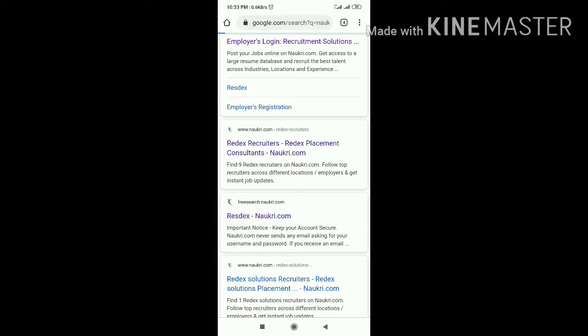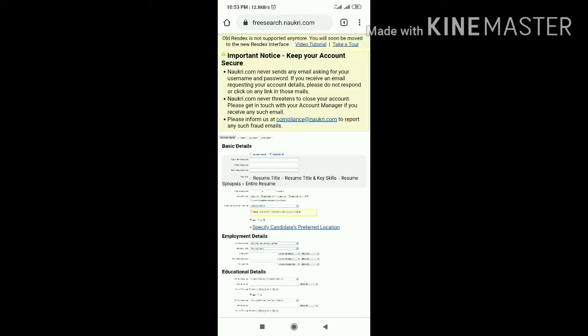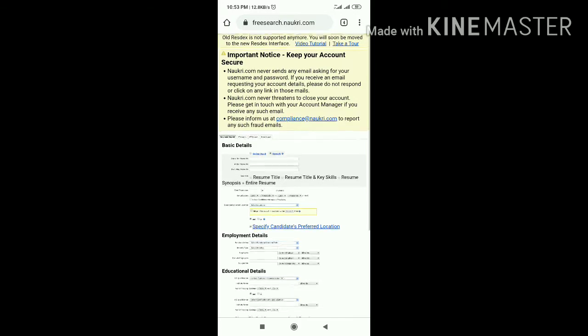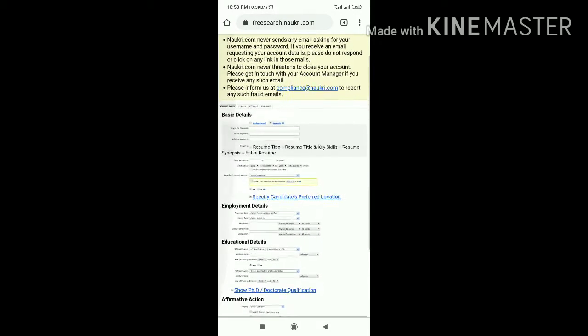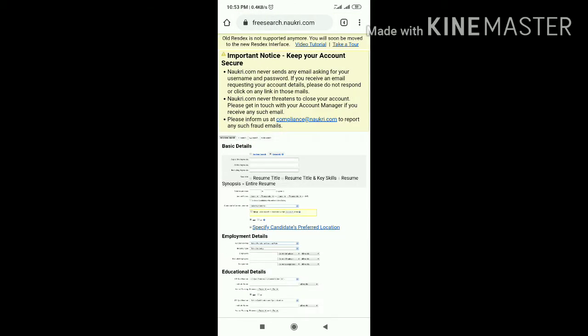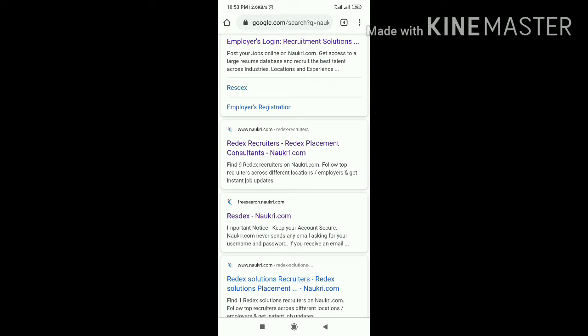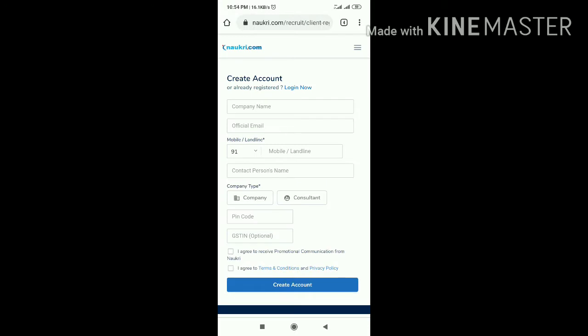Hi friends. So if you are a consultant and you are looking for free resumes, where to get relevant free resumes from Naukri or any portal. Even Naukri has an option to check free resumes, but there we are able to send only emails. If you take premium, then you can contact them on their mobile number directly. But without premium you can send an email. So we'll show you how it is.